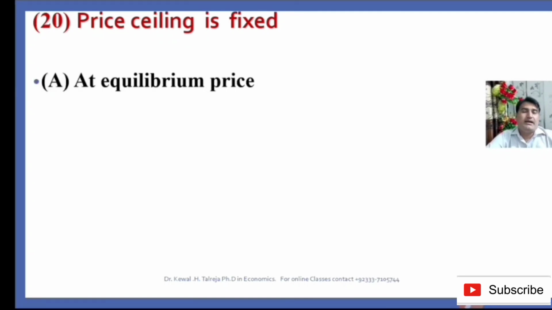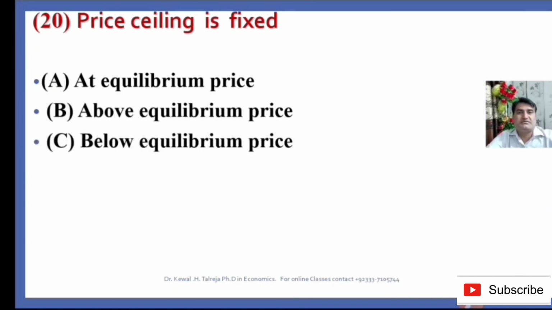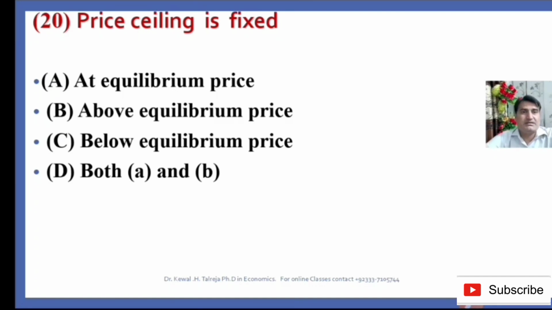Option A, at equilibrium price; option B, above equilibrium price; option C, below equilibrium price; option D, both A and B. So price ceiling is the maximum legal price above which the seller can't sell anything, and the price ceiling is set below the equilibrium price in order to encourage the demand and discourage the supply, in order to give protection to unaffordable persons, making goods available to those people who can't afford them.